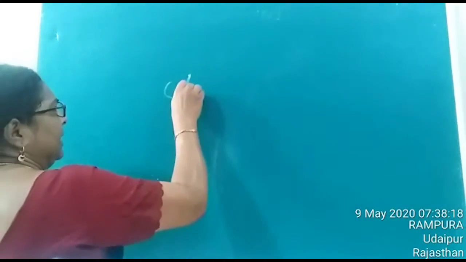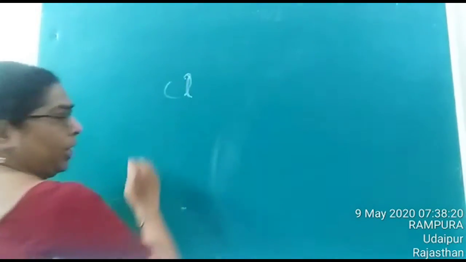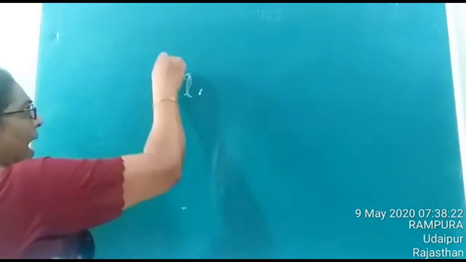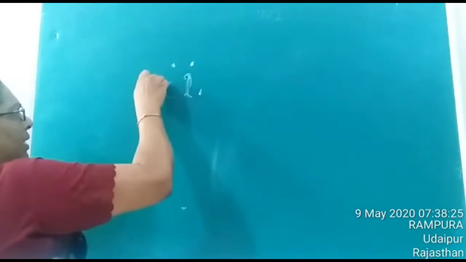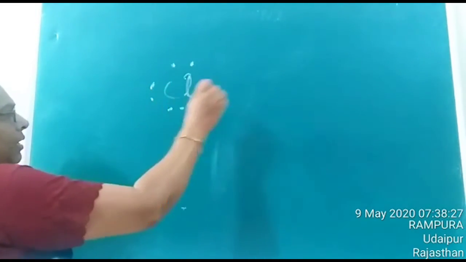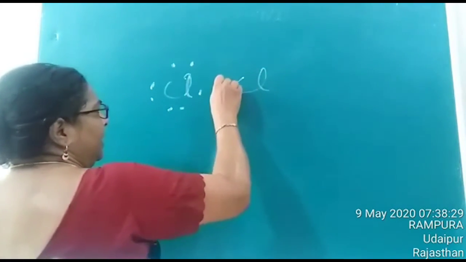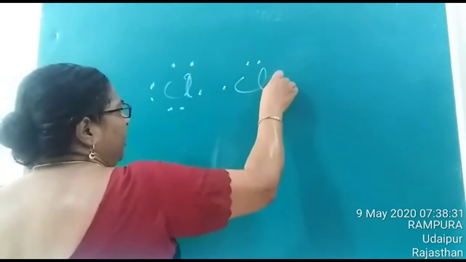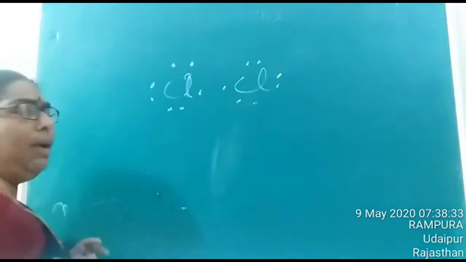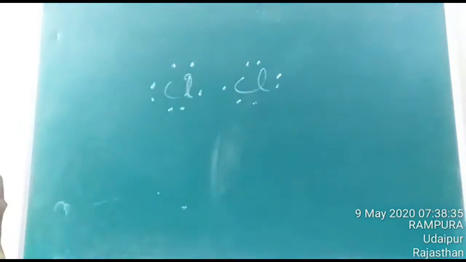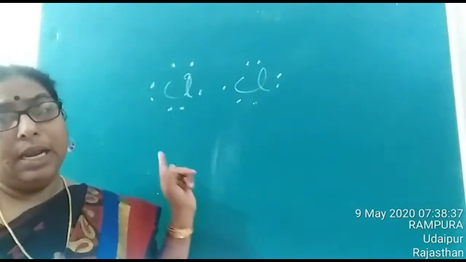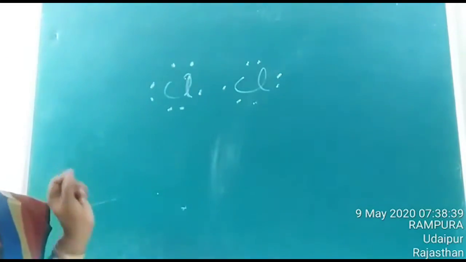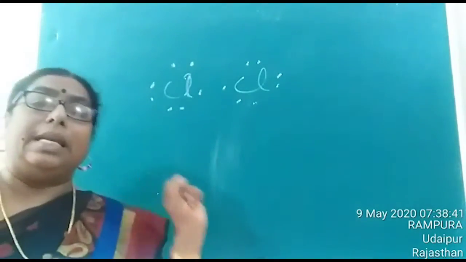Now let us study. Suppose children, consider the formation of chlorine molecule. You know that a chlorine atom possesses 7 electrons in its outermost shell. So 2 chlorine atoms are there and both of them possess 7 electrons in their outermost shell. And just now we have studied about ionic bond, and you know that ionic bond is formed by losing or gaining of electrons.